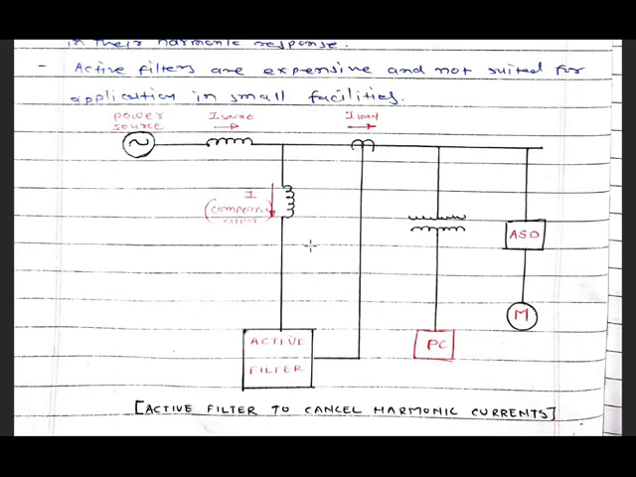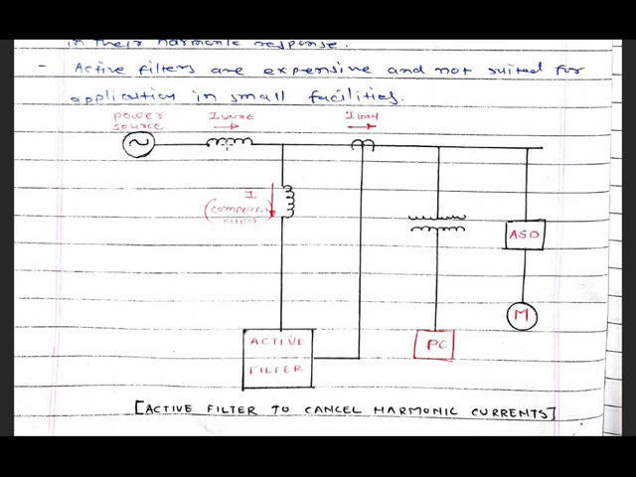Active filters are expensive and not suitable for application in small facilities due to their higher cost. The major advantage of the active filter is that it will sense the current and operate based on the changing load condition. If the value or order of I_h changes, the active filter manages itself, whereas the passive filter can only be used for a fixed number or fixed order of harmonics.